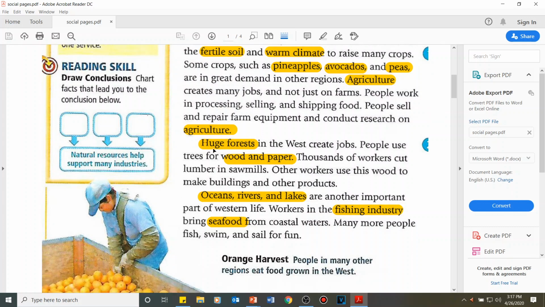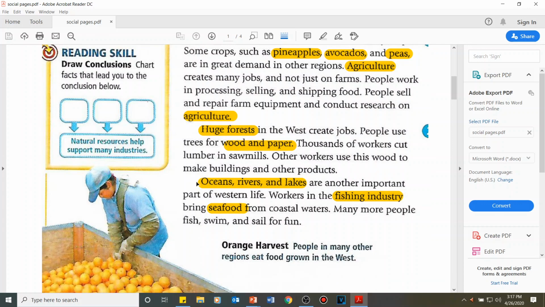Let's go to the second one. The focus of the second one is huge forests in the West, which create jobs. People use trees for wood and paper. Thousands of workers cut lumber in sawmills. Other workers use this wood to make buildings and other products. The third paragraph is all about the bodies of water, including oceans, rivers, and lakes. Oceans, rivers, and lakes are another important part of Western life. Workers in the fishing industry bring seafood from coastal waters. Many more people fish, swim, and sail for fun.